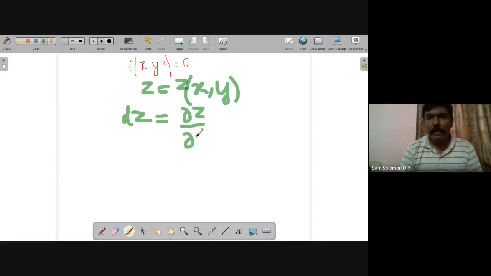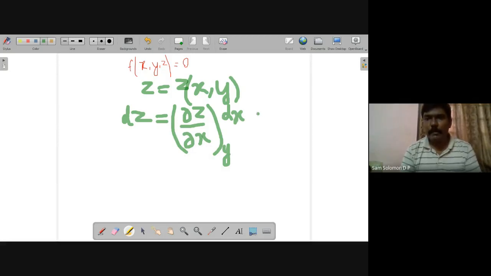What we try to find out here is what is the change in z for the corresponding change in x. And how do we do that? We do that by keeping y constant. So we write it as partial z partial x at constant y multiplied by dx. This is the first term.